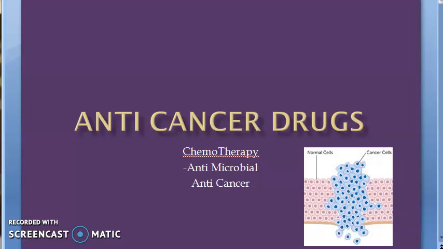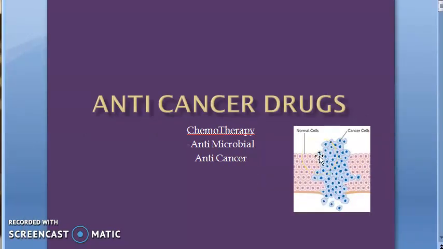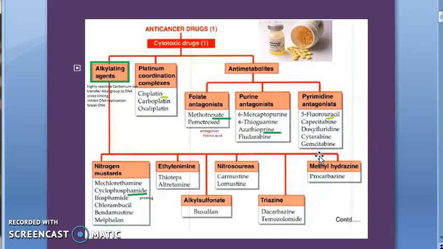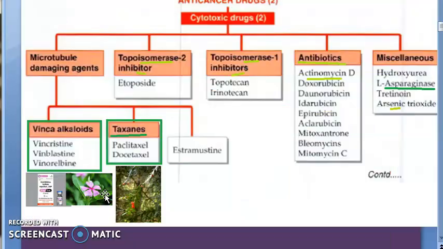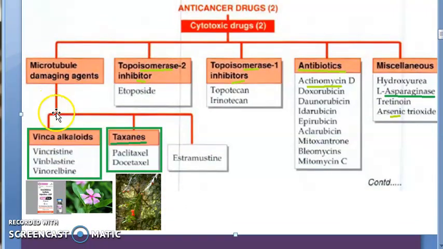Welcome people. In the last video we started off with anti-cancer drugs. We saw so many drugs are there. We saw a few names like alkylating agents, cyclophosphamide, ifosfamide, then we saw methotrexate, then we saw azathioprine, which is a purine antagonist. See, this cyclophosphamide is actually nitrogen mustard. Strange, right? Nice name. Then moving on from this, we saw the cytotoxic drugs part 2, in which we saw